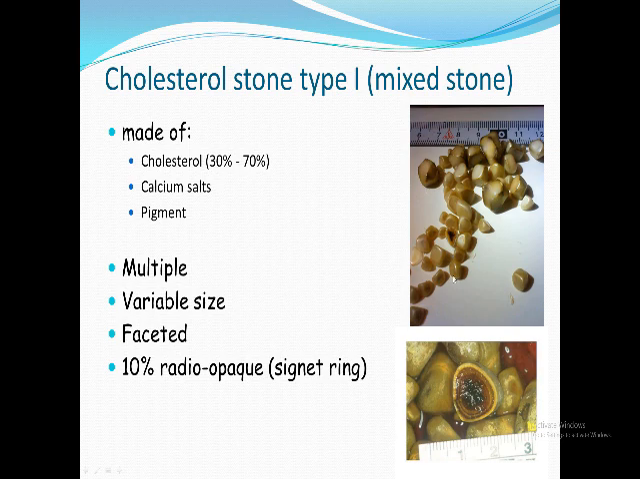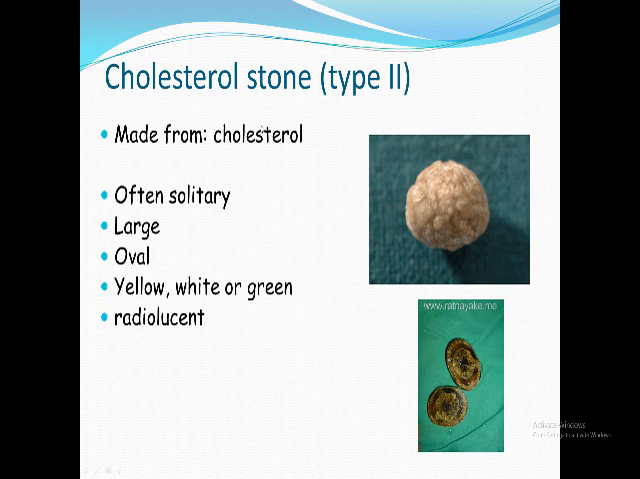Faceted, has multiple faces. And it is 10% radiopaque. It gives a signet ring appearance, because calcium is precipitated here, while here is a mucus plug. So this is radiolucent. This rim is radiopaque, giving the signet ring appearance we are going to see in the X-ray.